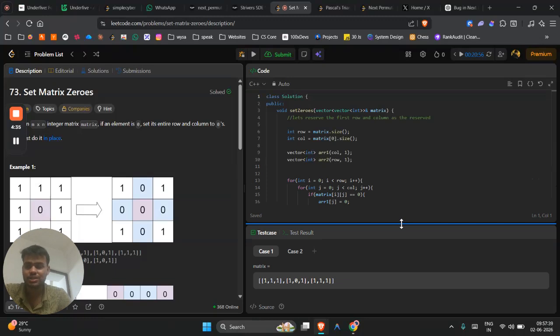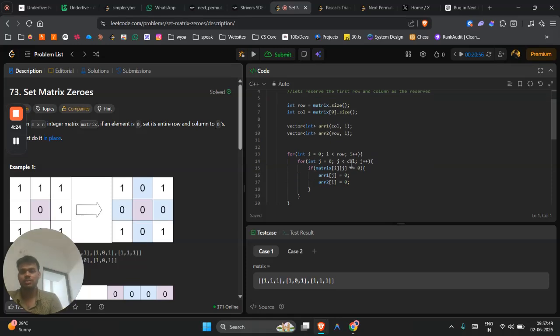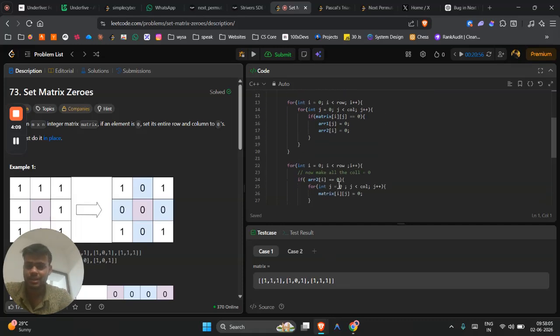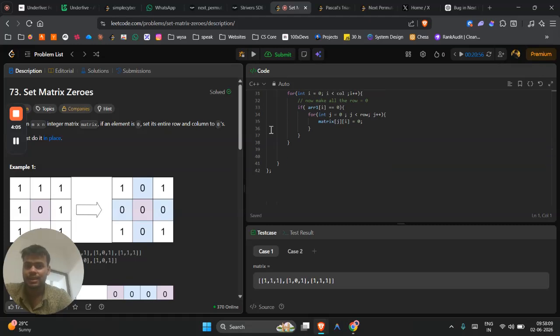So, Set Matrix Zeroes. Here the question is: the row or column in which a 0 is available, we have to make the entire row and column 0 like this. There are three ways to solve it. We can do brute force. We can take some extra space by creating extra rows and columns for marking, and we can also do it in place. I tried all three scenarios, and the final scenario is making the changes in place only, and we can do this.